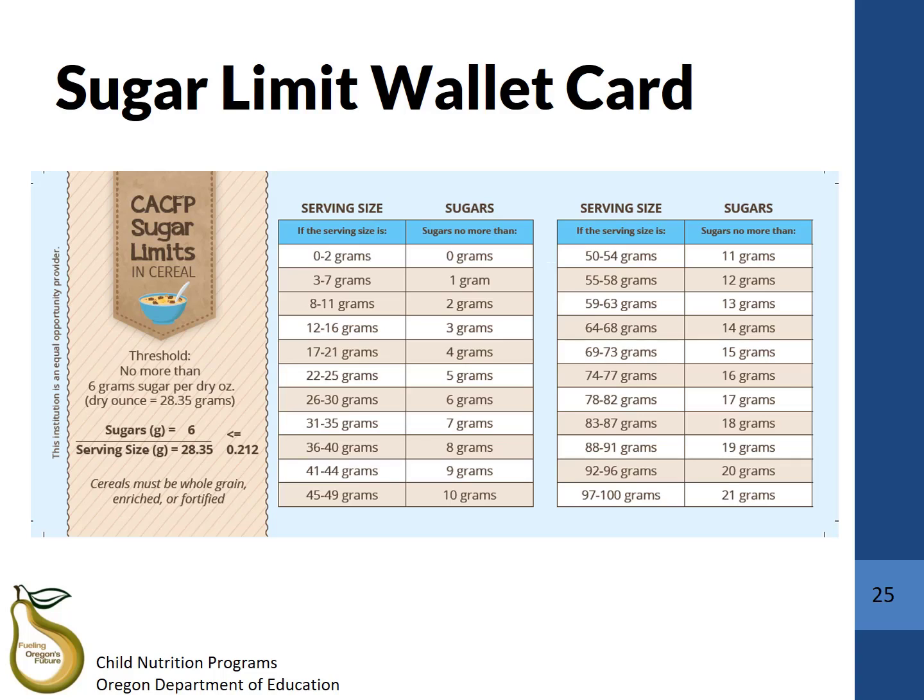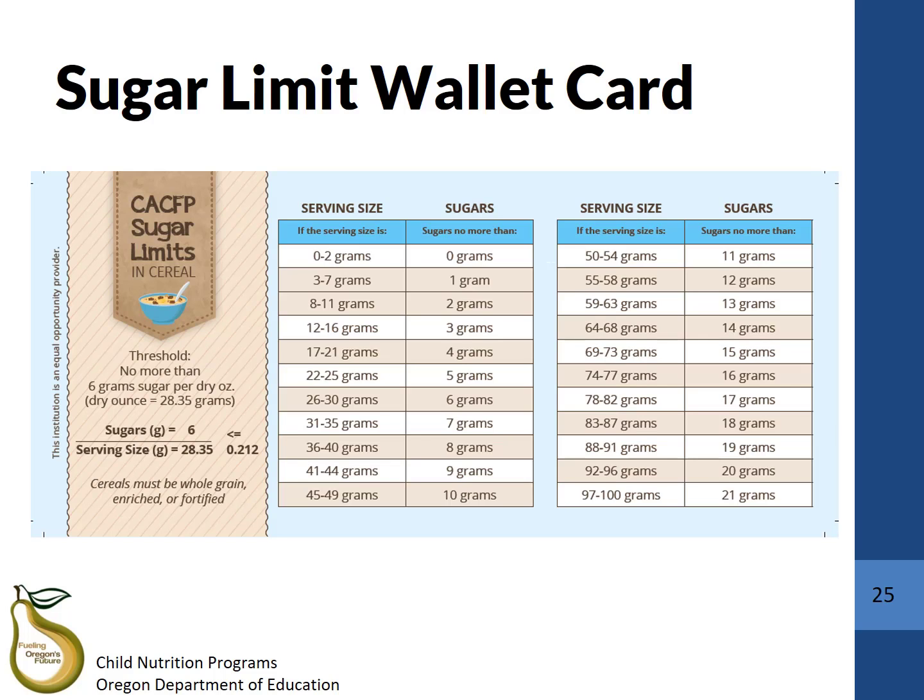If your cereal is not on the WIC list, you can use the sugar limit wallet card. This card has two sides. The first side, the purple side, includes a sugar limit chart for yogurt and was discussed in the section for meat and meat alternates. The second side, the blue side, includes a sugar limit chart for cereal. This wallet card is available on ODE-CNP's CACFP webpage.